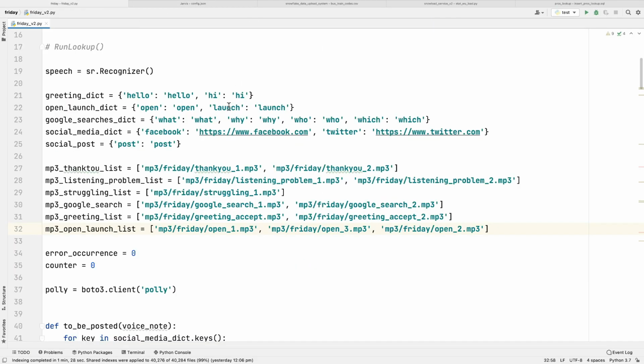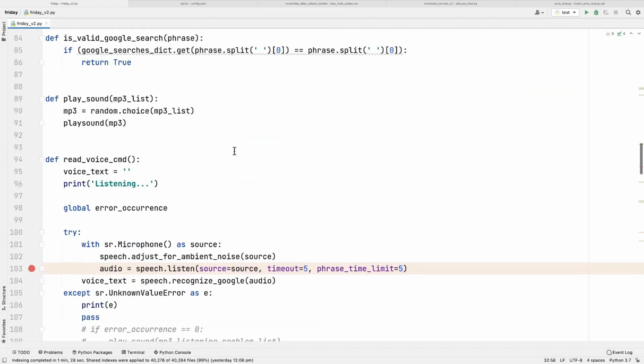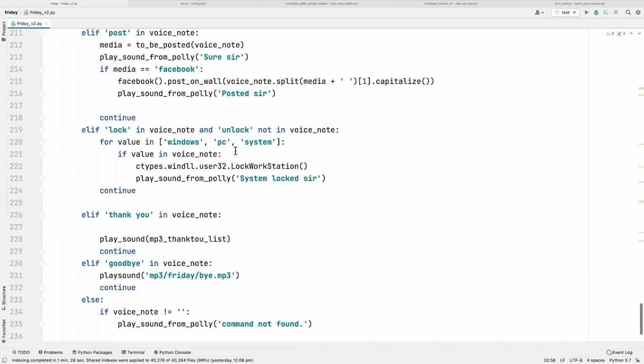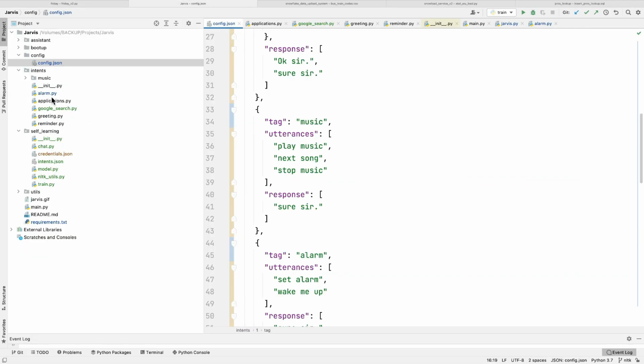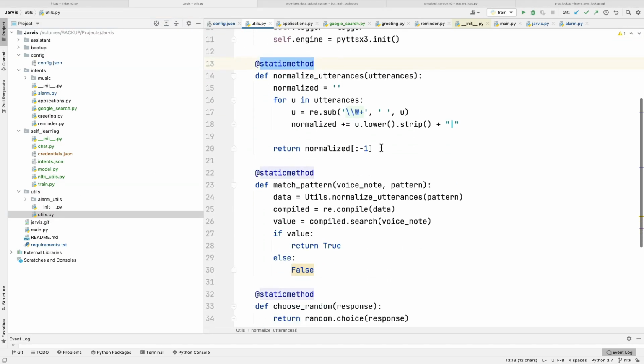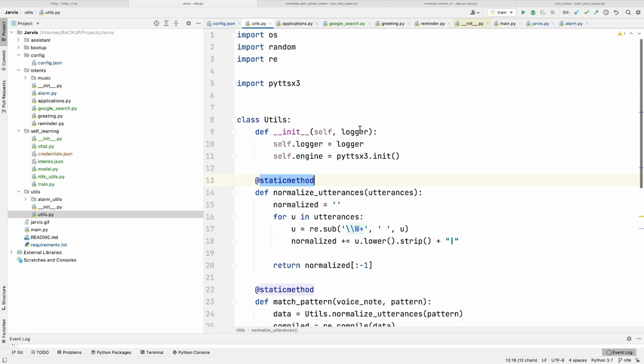Friday was in a single script where I have created all the methods or functions required. But Jarvis is based totally on OOPs concepts, where I have created different classes for different things. You can see here I have created utils also, where you can see many static methods which are required to run this.